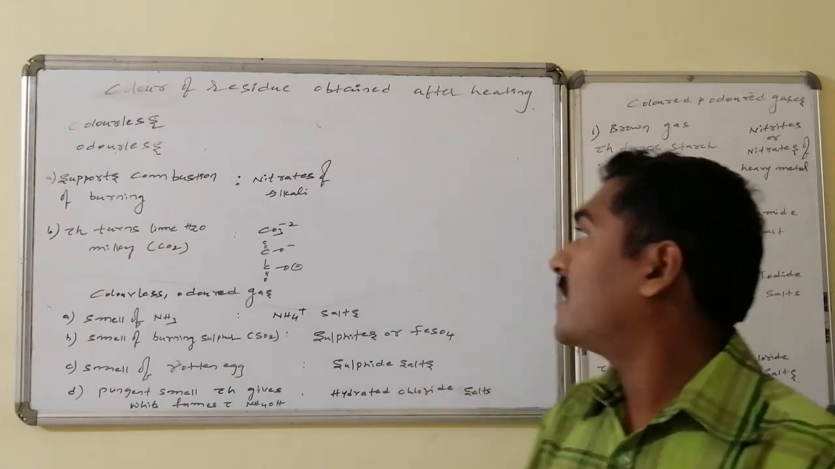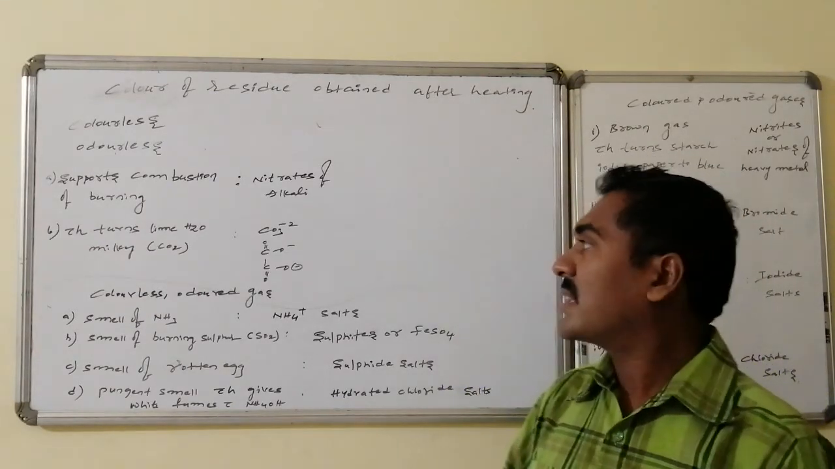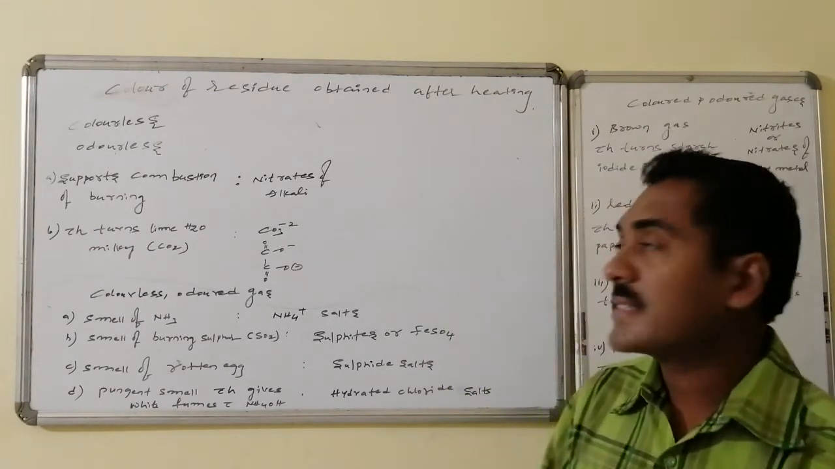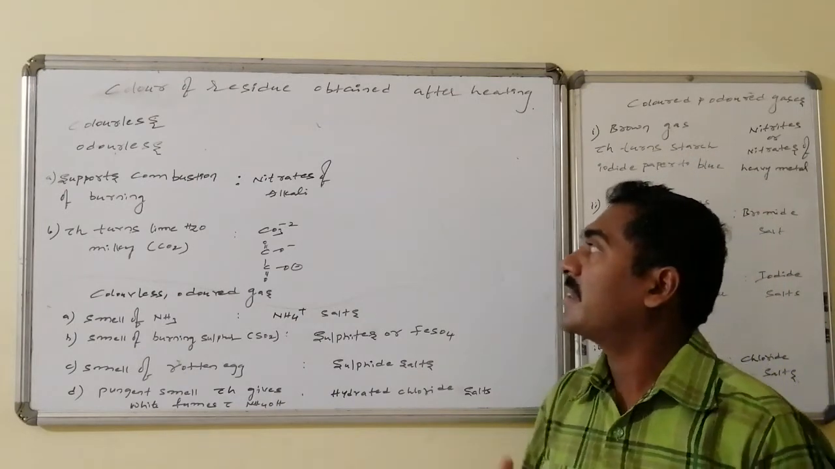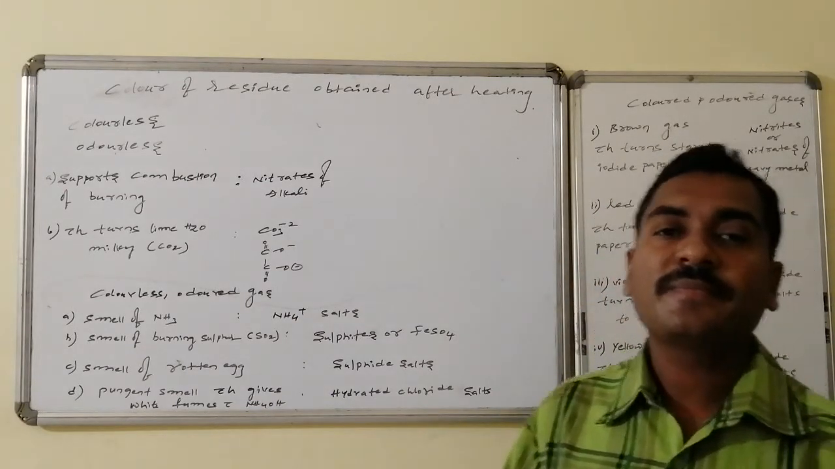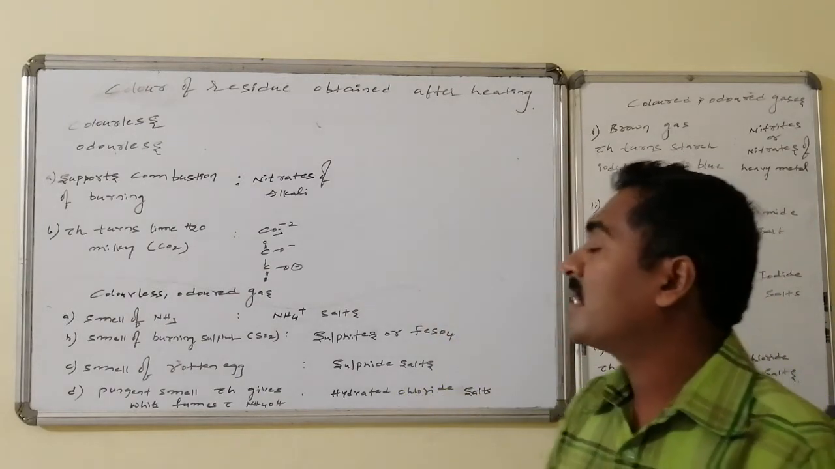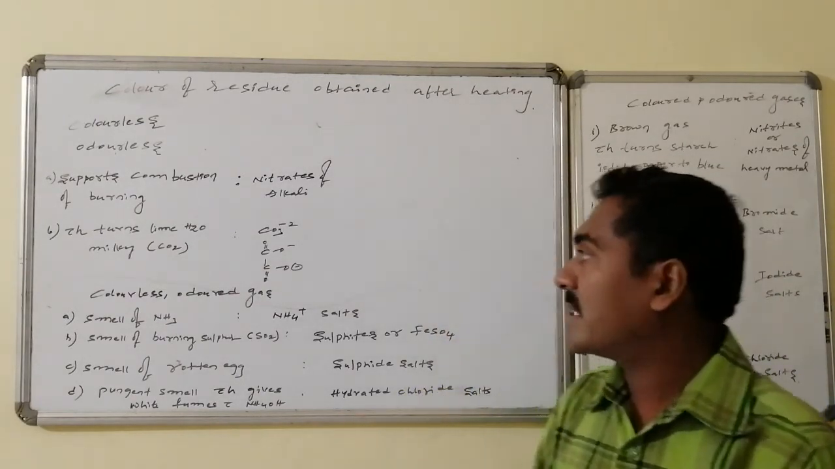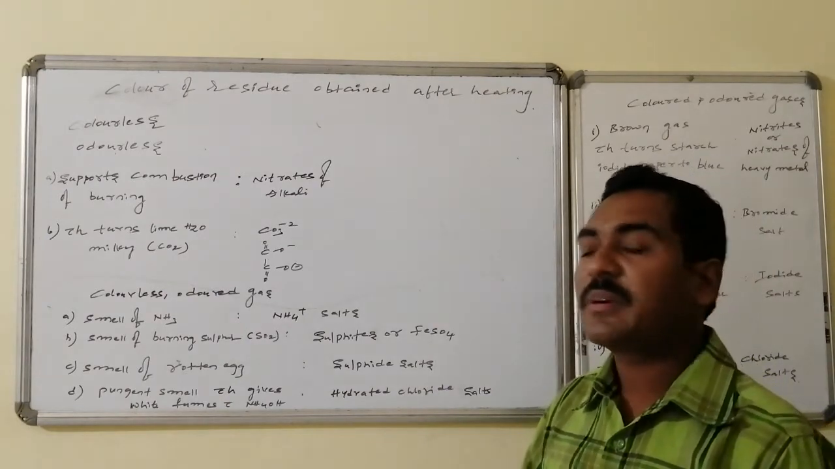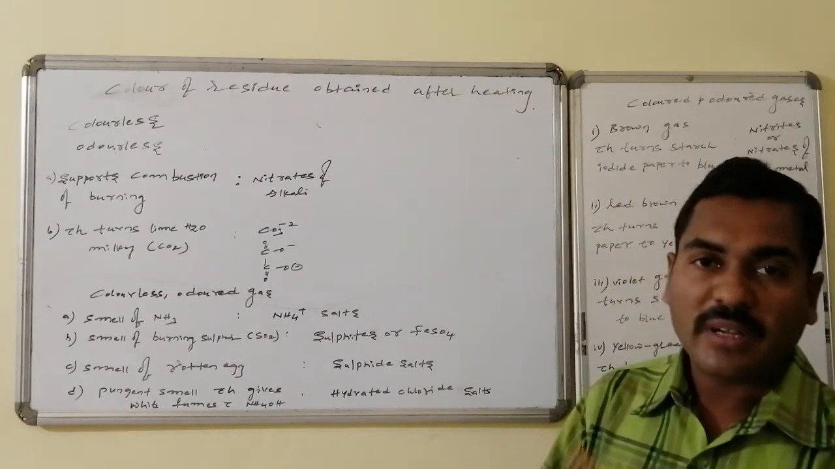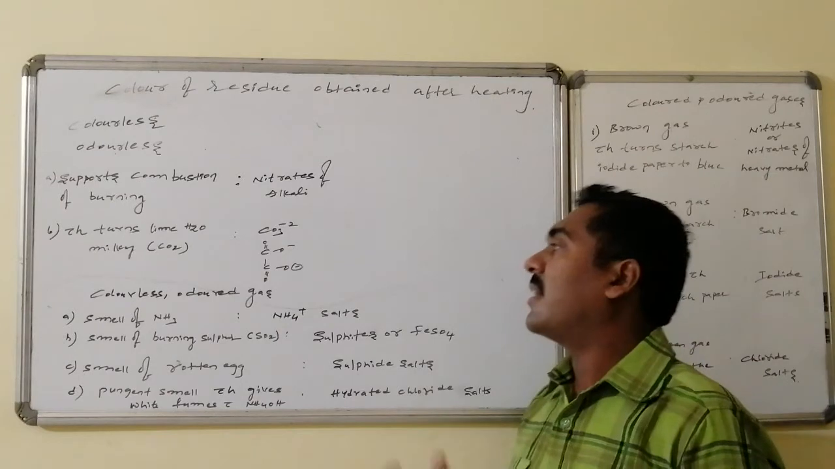Suppose the gas which is evolved supports combustion, such gases come from the nitrates of the alkali metals, that is alkali metal nitrates, sodium nitrate, potassium nitrate, etc. Whereas certain others turn lime water milky, that is carbon dioxide, which may come from carbonate salts, otherwise oxalate salts.